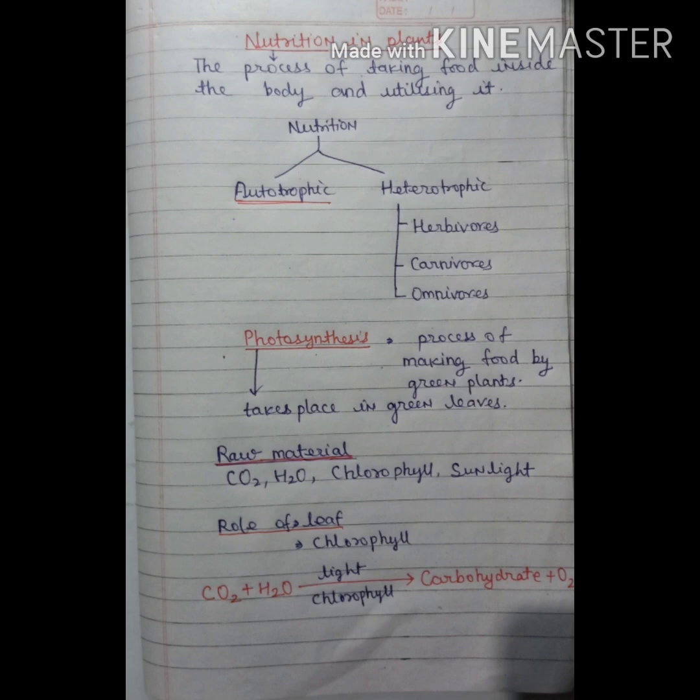Now what is the role of the leaf? The leaf has chlorophyll and stomata. Chlorophyll helps to trap the sunlight, and the leaf also has stomata which help in the exchange of gas. Next, this is one reaction which takes place during photosynthesis: carbon dioxide and H2O, when they combine in the presence of light and chlorophyll, form carbohydrate and release oxygen.